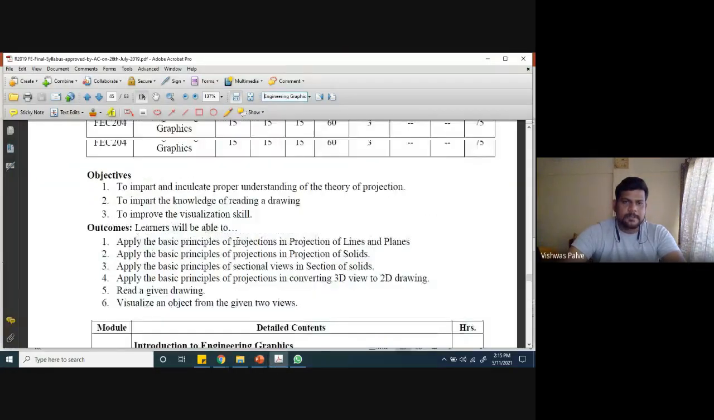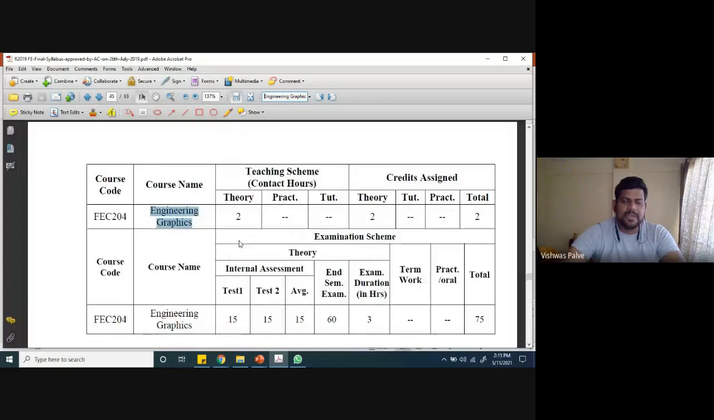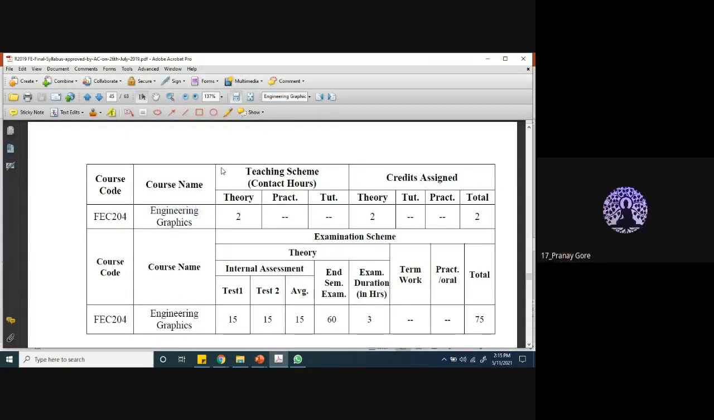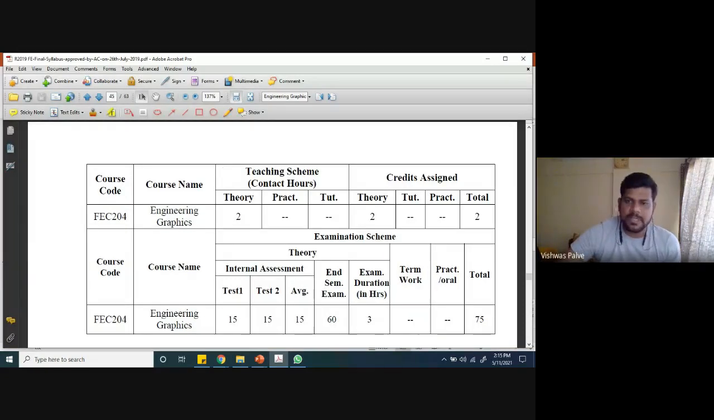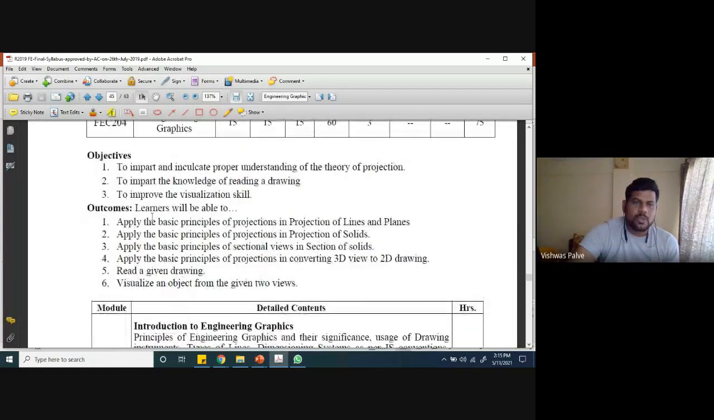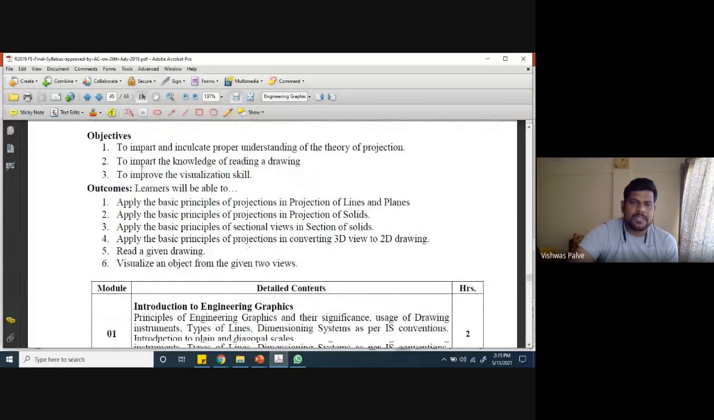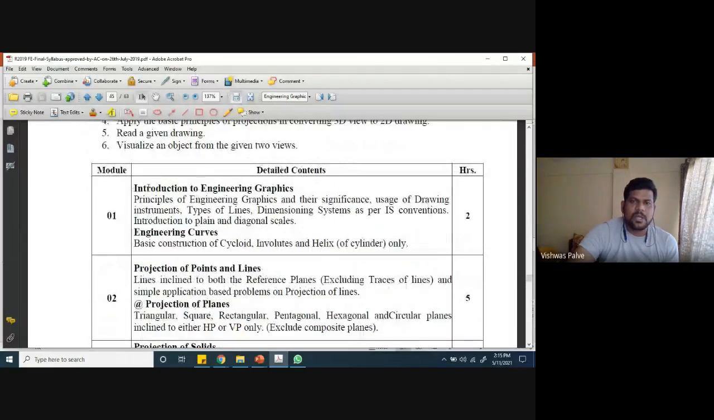Just have an overview of the syllabus. Same thing which we have seen. Is my screen visible? The syllabus part is visible? Yes, sir. Okay. So this is the university syllabus which has been given by Mumbai University for the subject Engineering Graphics. These are the objectives which we have already discussed, and this was the course outcome. Yes, it has been divided into modules.